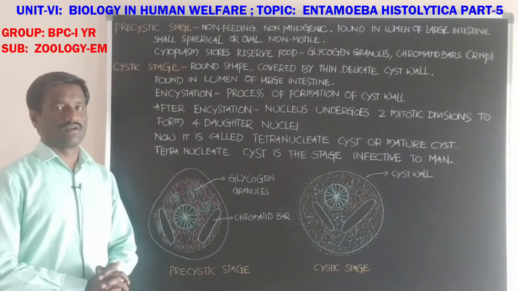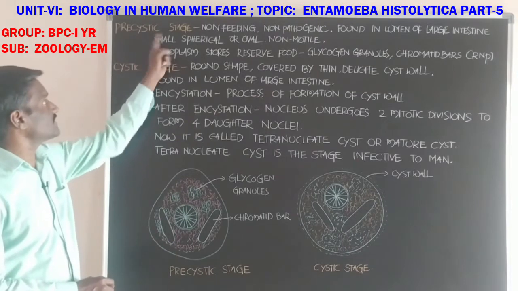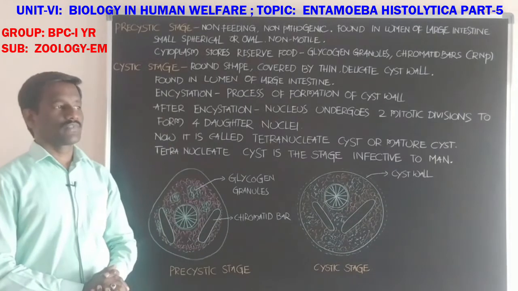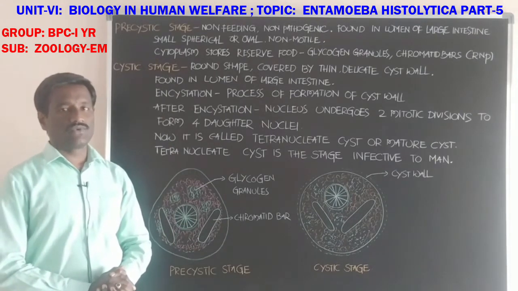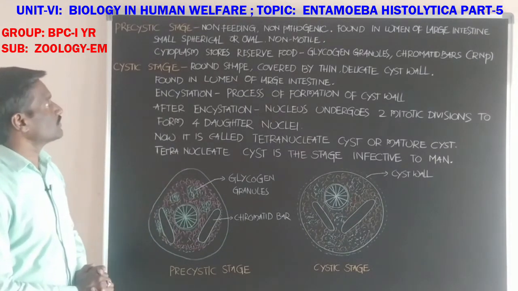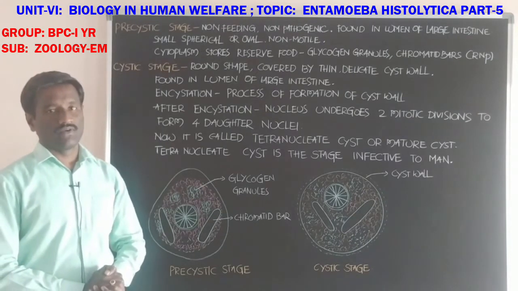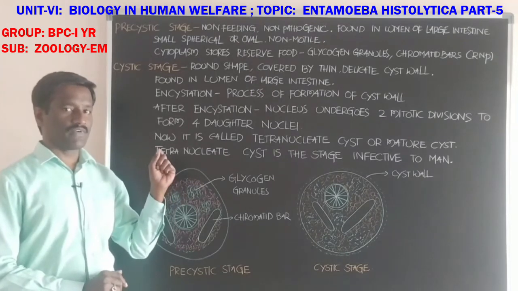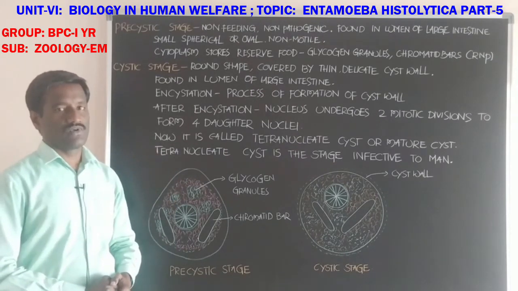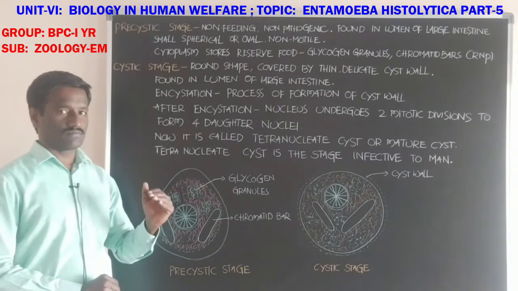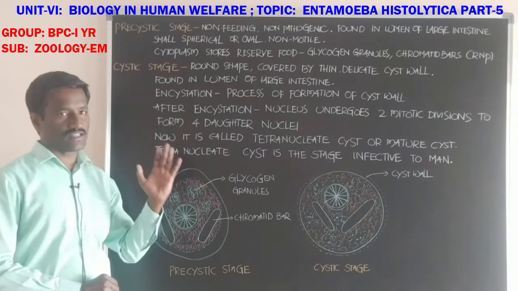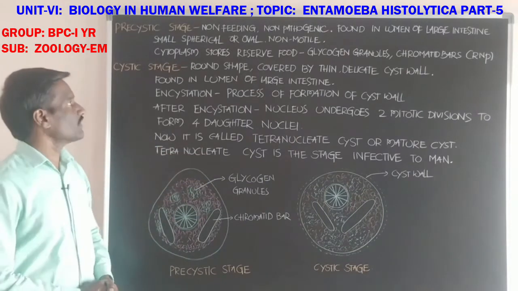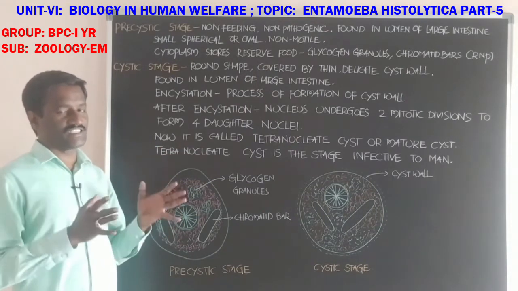Students, now about the pre-cystic stage and the cystic stage. If you observe Entamoeba histolytica, the life history is with three stages. One stage develops and goes to the next stage, and that goes to the next. It is available in three distinct stages.